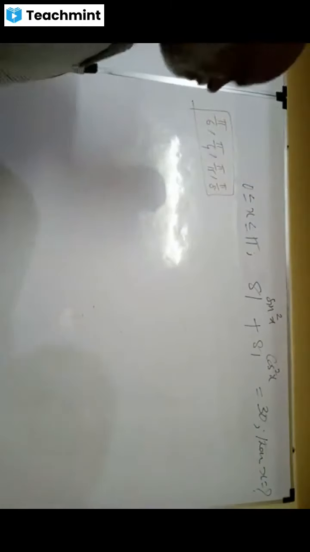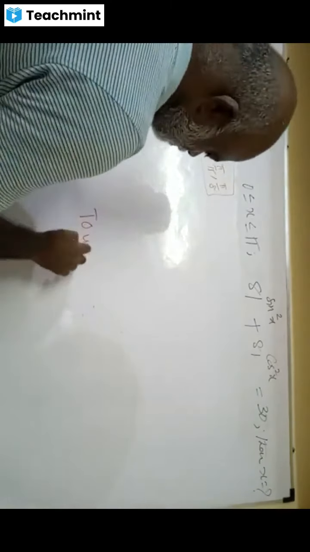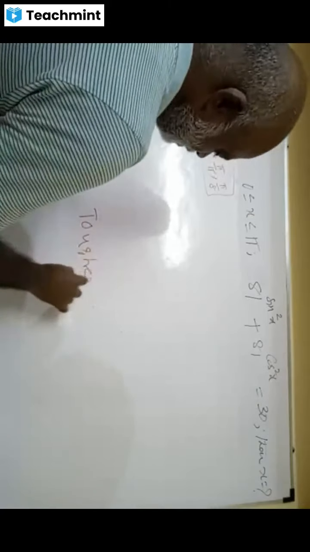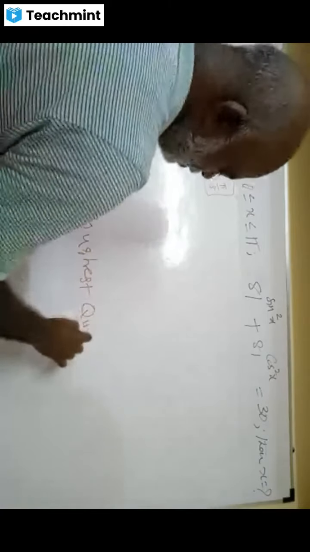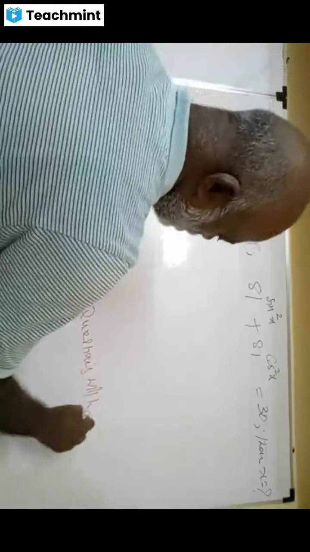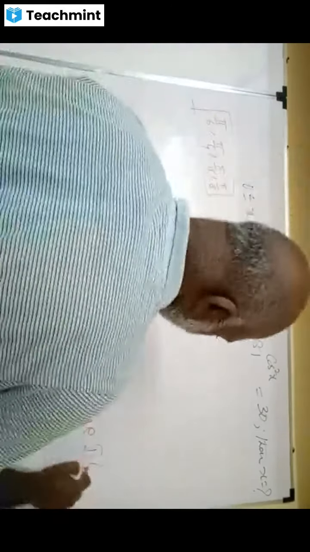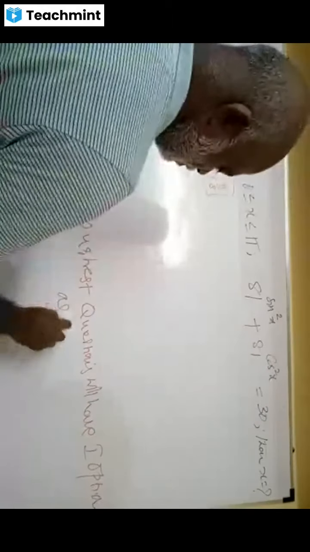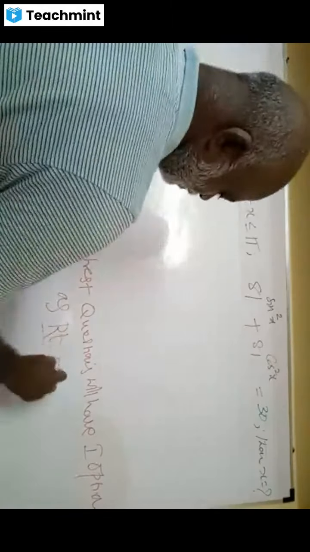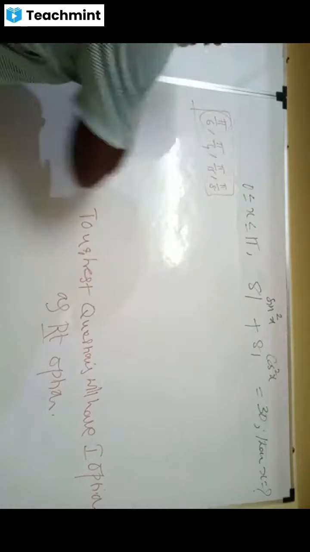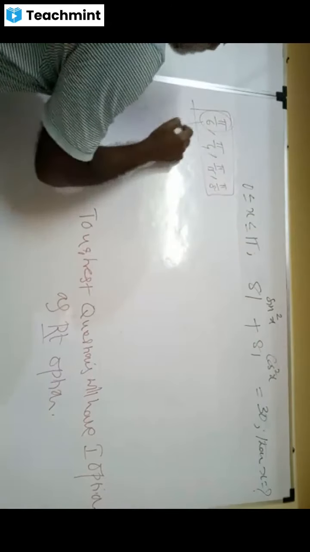I told you the toughest questions we have. First option as right option. So what is the right option, please? Pi by 6 or pi by 3.